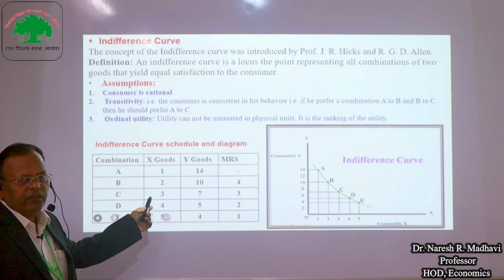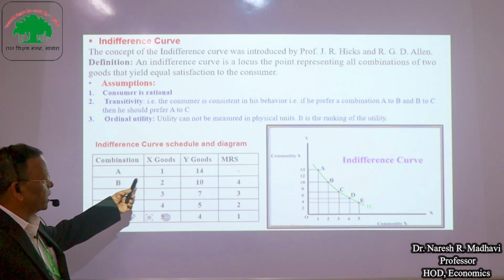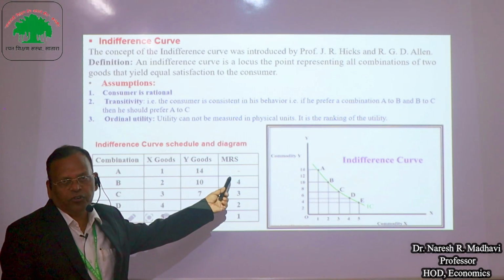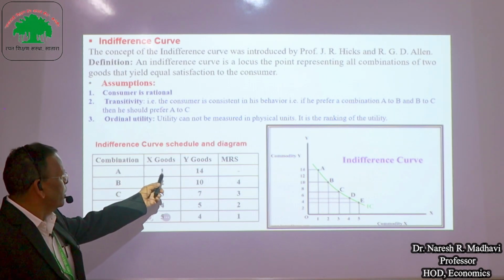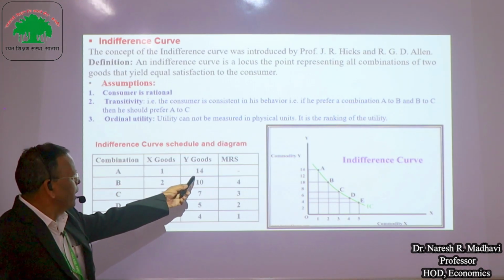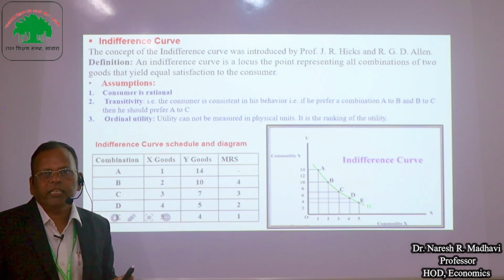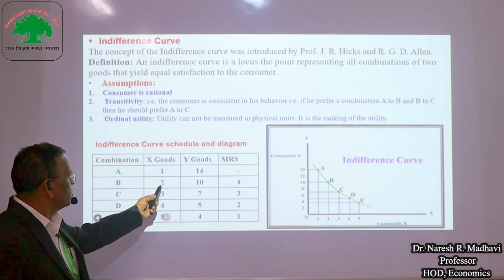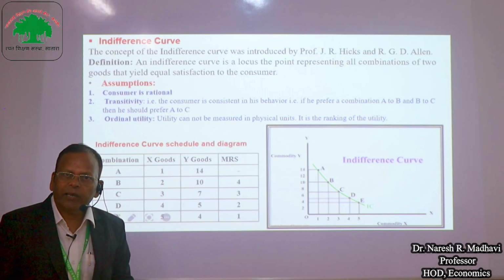Now, the concept of indifference curve can be explained with the help of the indifference curve schedule and the indifference curve diagram. This indicates the indifference curve schedule. In this schedule, these are the combinations of X goods, Y goods, and marginal rate of substitution. See here, combination A has 1 unit of X goods and 14 units of Y goods, which gives equal satisfaction to the consumer. And combination B has 2 units of X goods and 10 units of Y goods, also giving equal satisfaction.